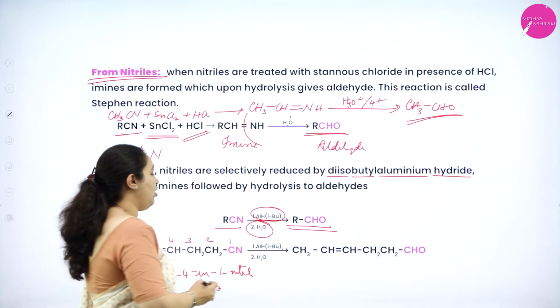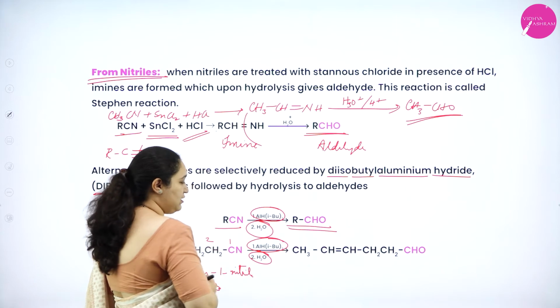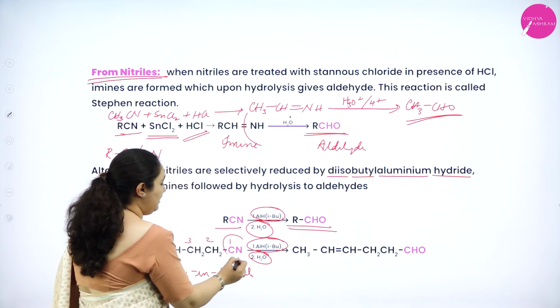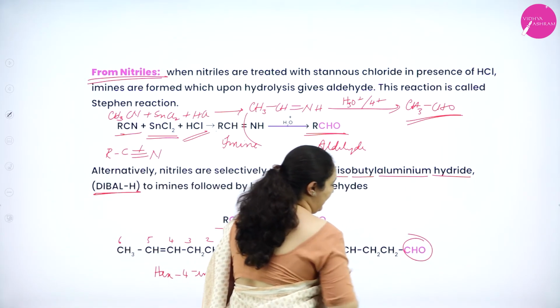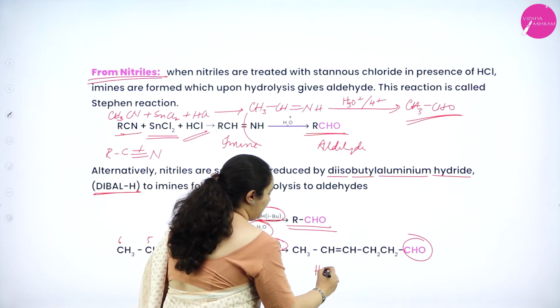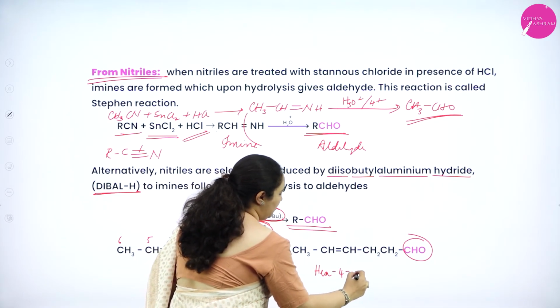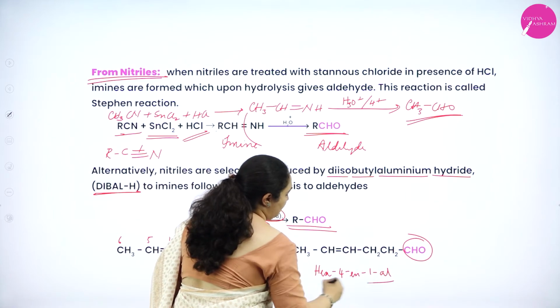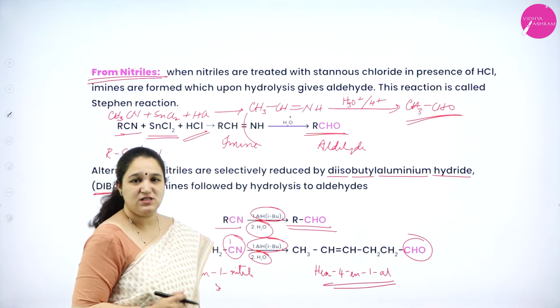This in the presence of DIBAL-H and then hydrolysis, where the CN group gets converted to an aldehyde group, will be hex-4-en-1-al. This is the product which is formed.